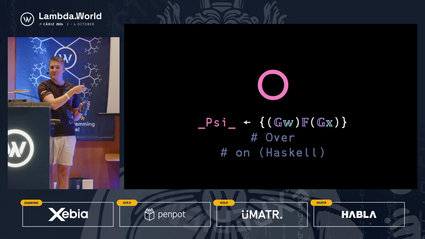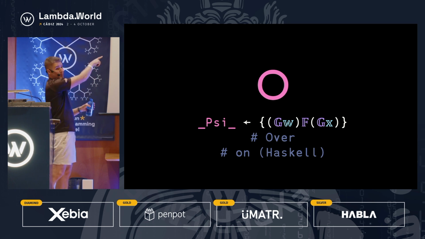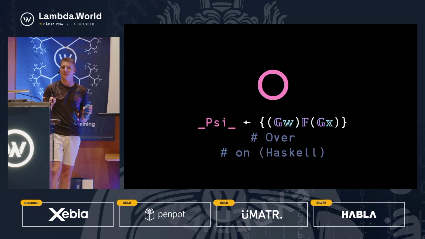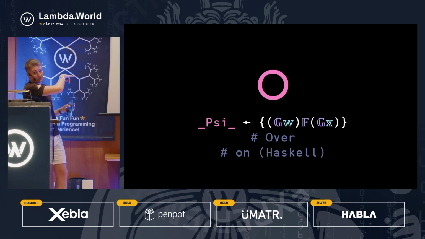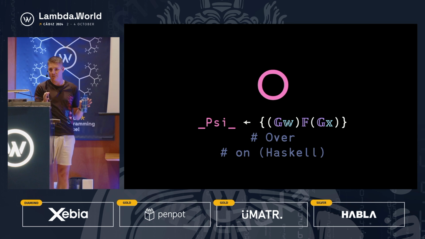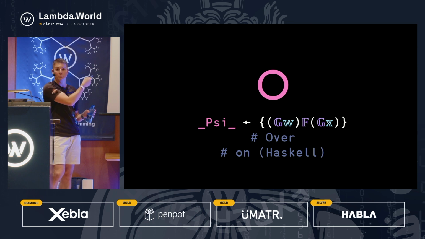Binary functions are infix here, so you can see we're applying G to our first argument and our second argument, the W and X, and then we just assign this to psi. So this is a way of implementing psi, but the big circle here, that is actually what psi looks like in BQN. That's the symbol for it. And we actually have this in Haskell. It's called over. They don't use the combinatory logic names in array languages. But if you're familiar with Haskell, there's a library called Data.Function, and you can import a function called on, which is their name for the psi combinator.